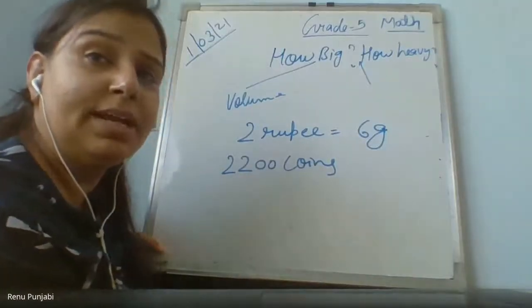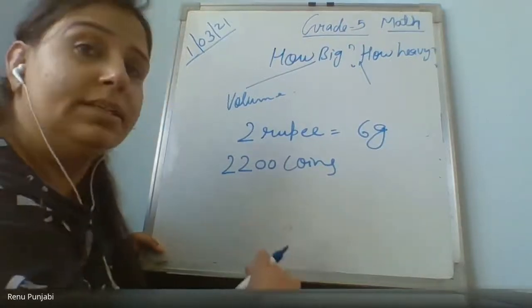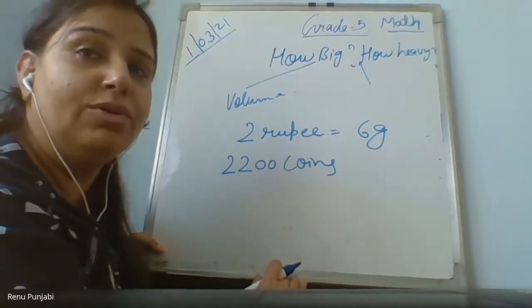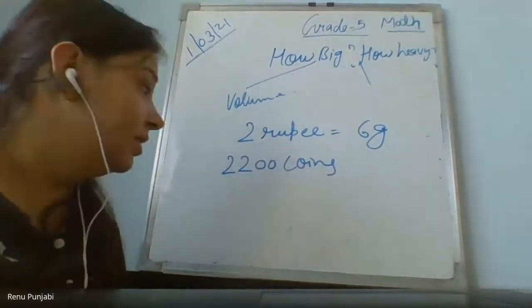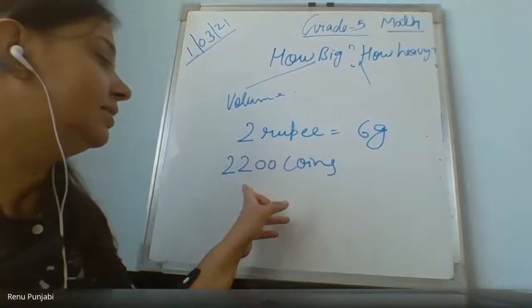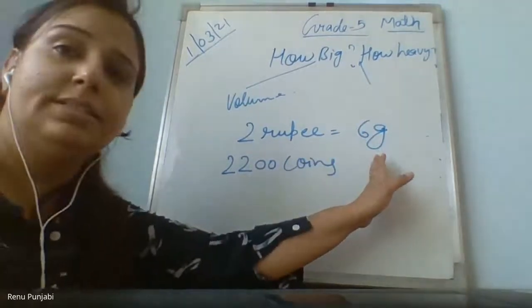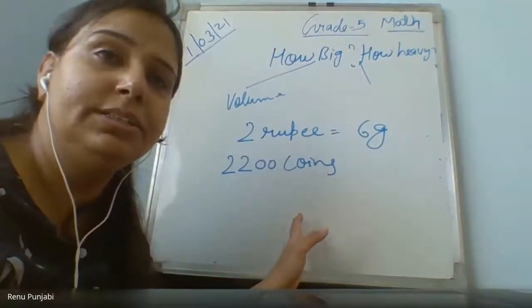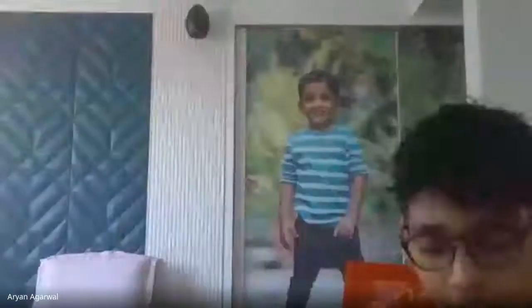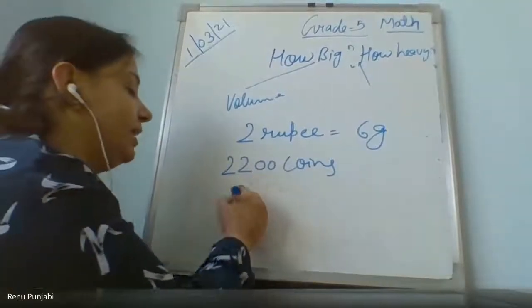Devanshi? Can you please tell me how you find out this? Here, when coins are given and you need to find out the weight, in this case, what will you do? You will divide or you will multiply, children? Ma'am, I think divide. No, no. In this case, you will multiply.